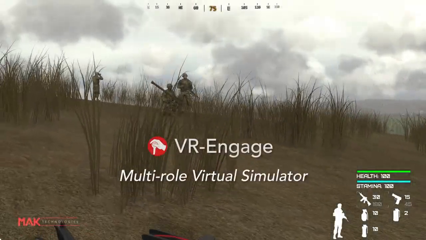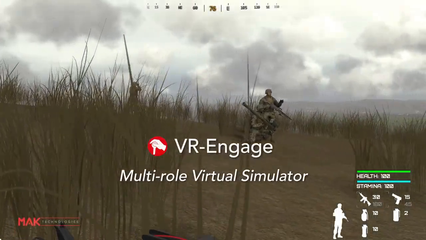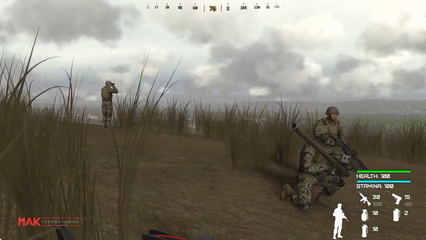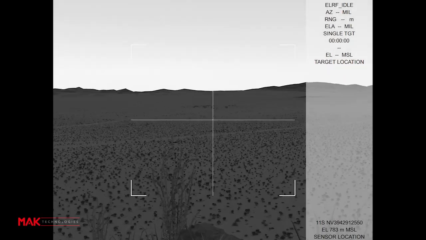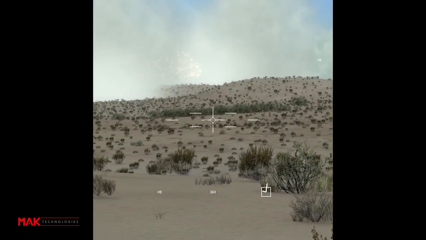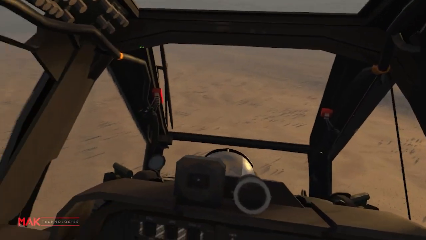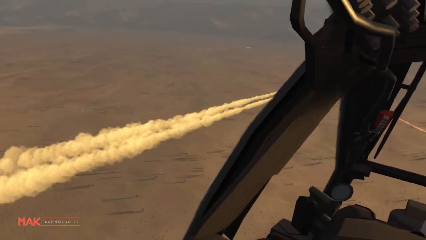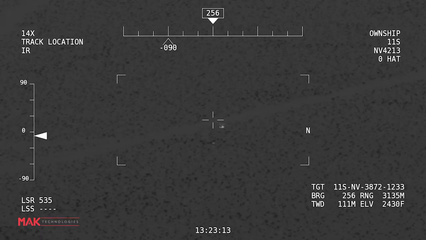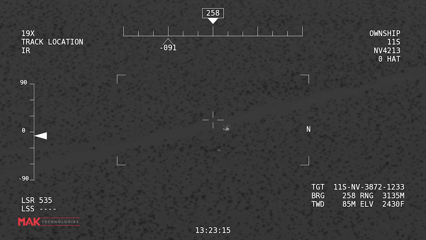VR Engage is a multi-role virtual simulator, giving users first-person control of a dismounted soldier or forward observer, the driver, gunner, or commander of a ground vehicle, a fixed or rotary wing pilot, or a sensor operator performing surveillance or reconnaissance tasks.